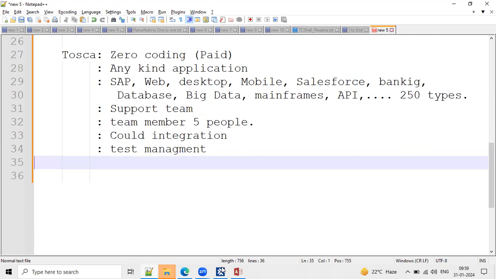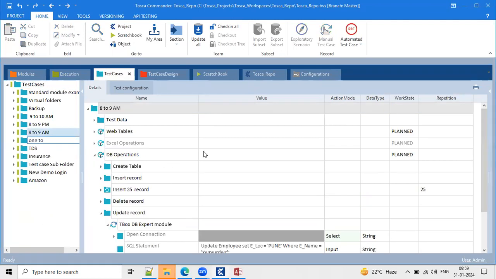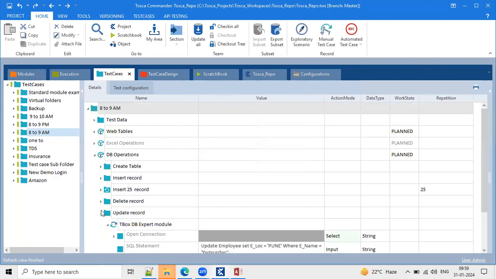Now I'm going back to Tosca automation. This is a Tosca automation tool tip. Daily I'll teach a couple of batches, 4 to 5 batches. So this is the outlook of Tricentis Tosca.